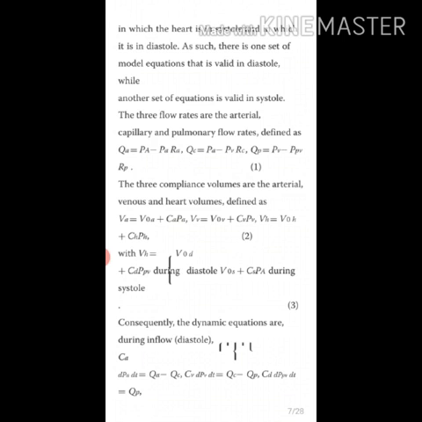The three flow rates are the arterial, capillary and pulmonary flow rates, defined as QA equal to (Pa minus PA) over RA, QC equal to (PA minus PV) over RC, then QP equal to (PV minus PPV) over RP. The three compliance volumes are the arterial and heart volumes, defined as this one.